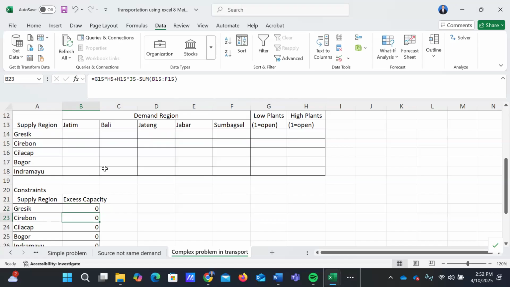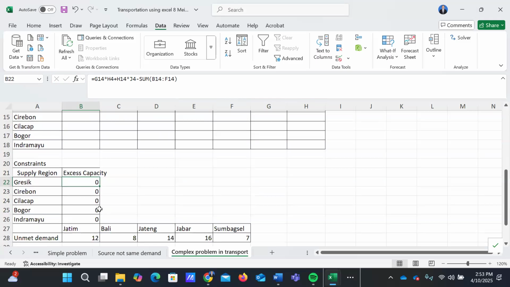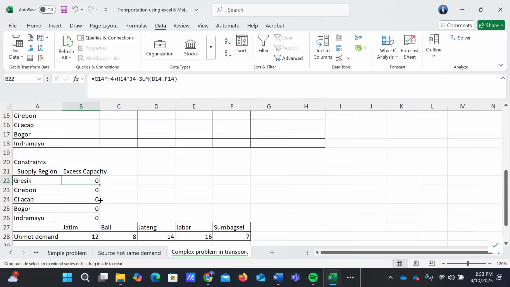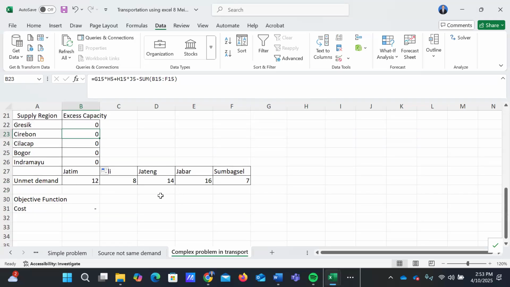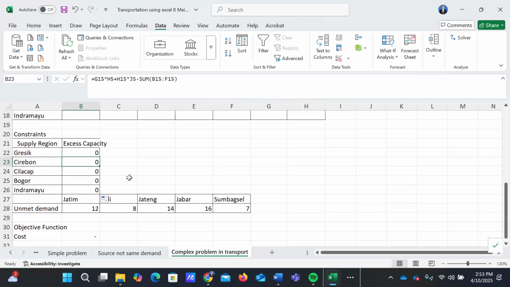The same applies to Cirebon, so we can copy this to other locations. This is the first constraint, and the second constraint is the unmet demand. The unmet demand is the demand that will not be fulfilled by the supply. Here, unmet demand.